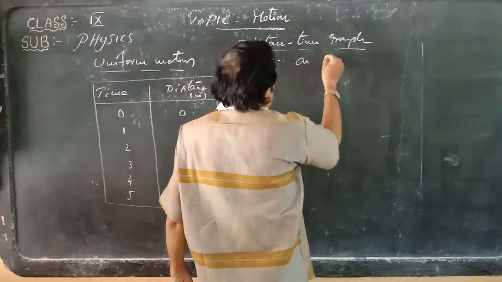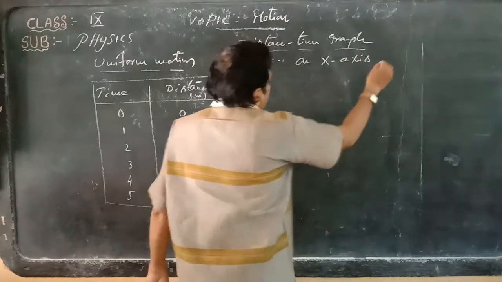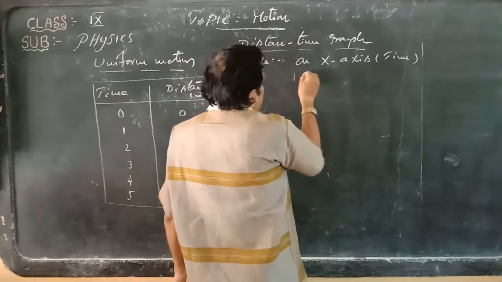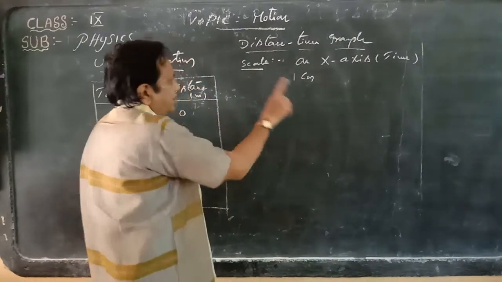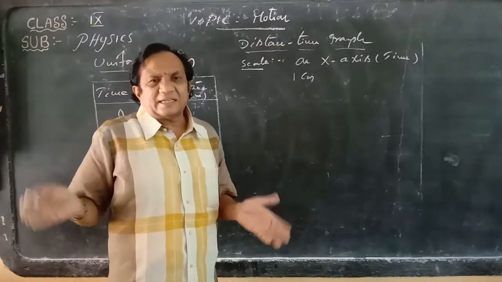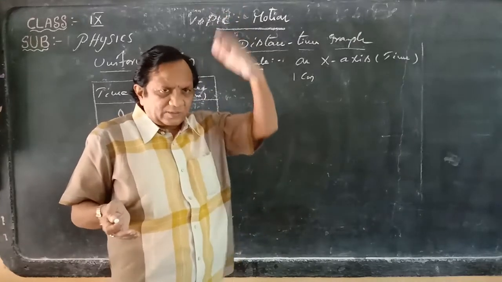First we consider the x axis. On the x axis we take time. In the graph, observe that 1 centimeter boxes will be there. In total, horizontally 16 centimeters, and vertically 26 to 27 centimeter boxes will be there.